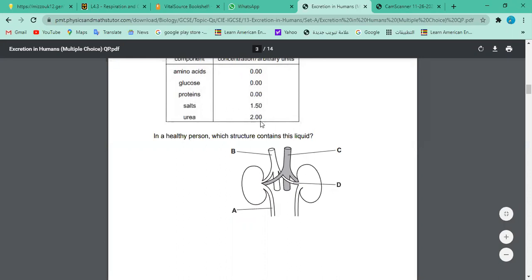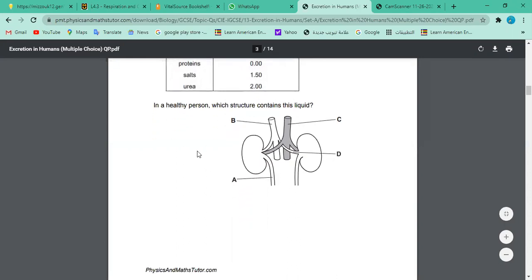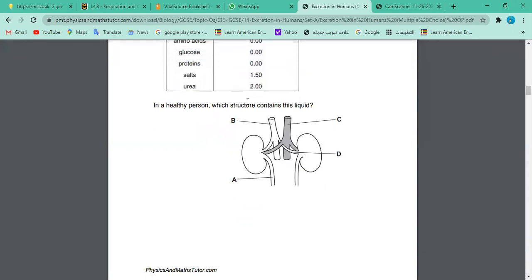Yes, salts are there, and urea is also there, right? But in a healthy person, of course, salt is definitely there, but in case of urea, it has to be more because urea is eliminated through the kidney filter, through the kidney. Finally, nephron. Kidney has got nephron, and they are opening into ureter. You have one ureter from one kidney, another ureter for another.